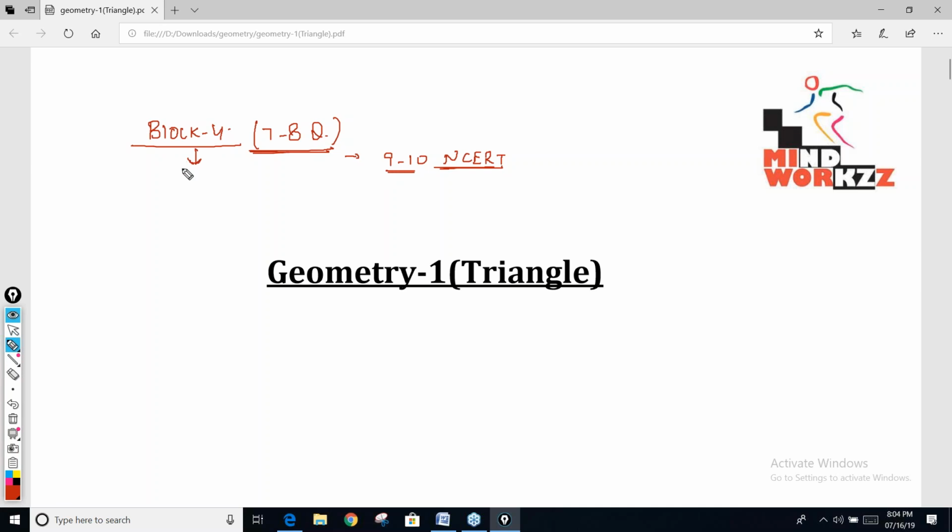If I divide the topics here in block 4, the topics are triangles, circles, quadrilaterals, polygon, and mensuration.